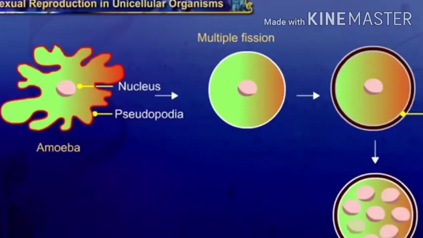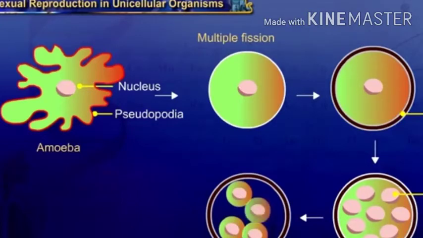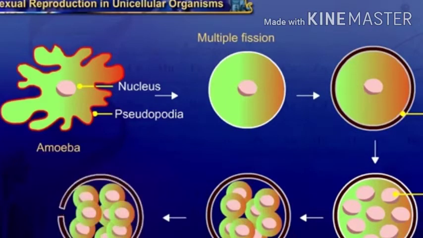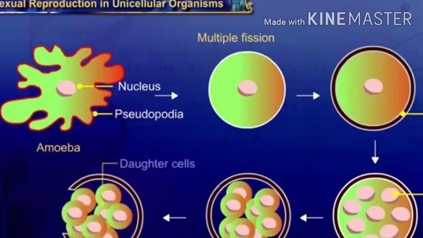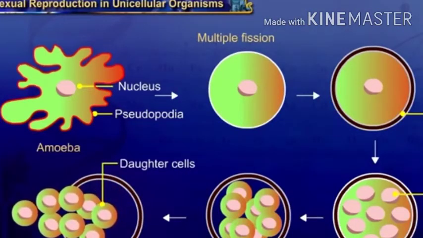Many nuclei are formed by repeated nuclear divisions in the cyst and thus many amoebulae are formed. They remain encysted till there are adverse conditions. The cyst breaks open on arrival of favorable conditions and many amoebulae are released.